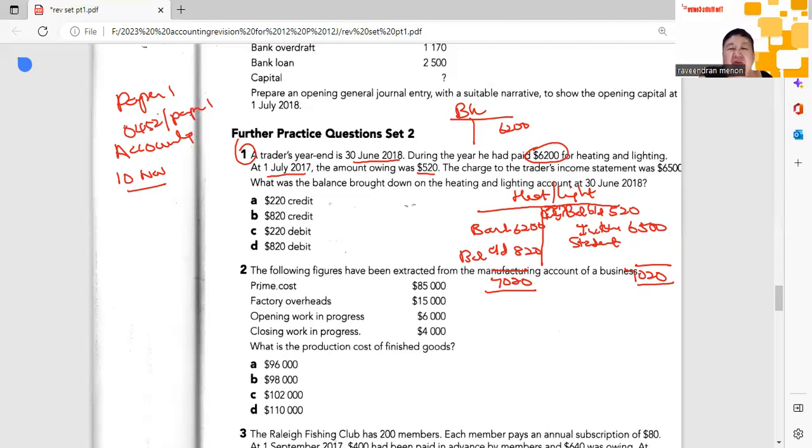This is a balancing figure. At no time is this a debit balance. When you bring it down to 1st of July 2018 of next year, it will be on the credit side, and therefore this is the amount that we owe the utility company, 820. So your answer is 820 credit. Why is it credit? Because it's on the credit side on the 1st of July. So that's quite straightforward.